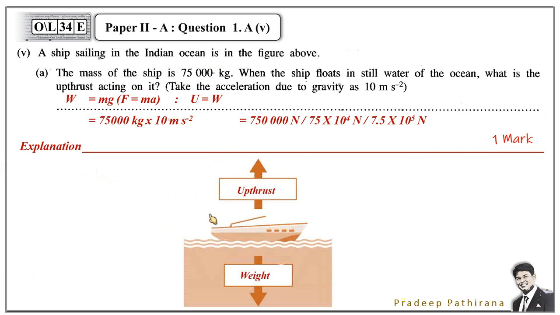Explanation is this. The weight and upthrust are the same if an object is floating here. If this upthrust force can balance the weight of the ship, then we can say the forces are balanced here. Therefore, if you can find the weight, it is the upthrust acting on the ship. Okay, let's move on to the next question here.